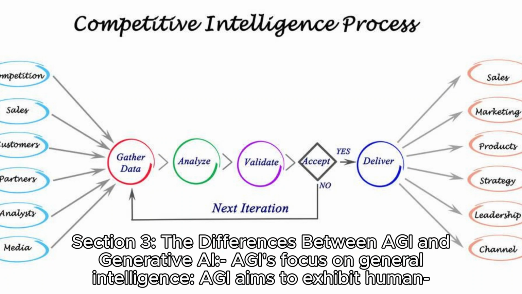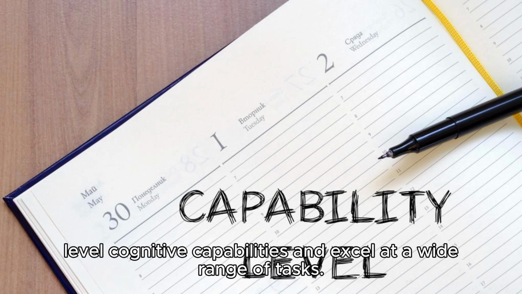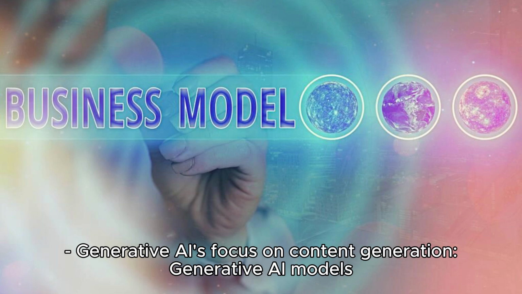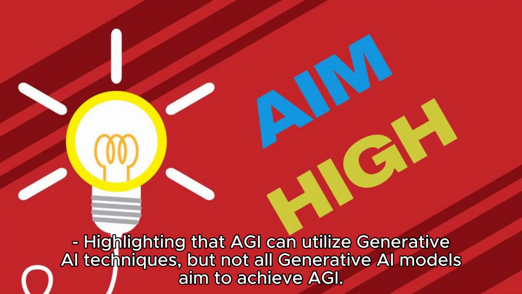Section 3. The differences between AGI and generative AI. AGI's focus on general intelligence. AGI aims to exhibit human-level cognitive capabilities and excel at a wide range of tasks. Generative AI's focus on content generation. Generative AI models are designed to mimic human creativity and generate new instances based on learned patterns. Highlighting that AGI can utilize generative AI techniques, but not all generative AI models aim to achieve AGI.